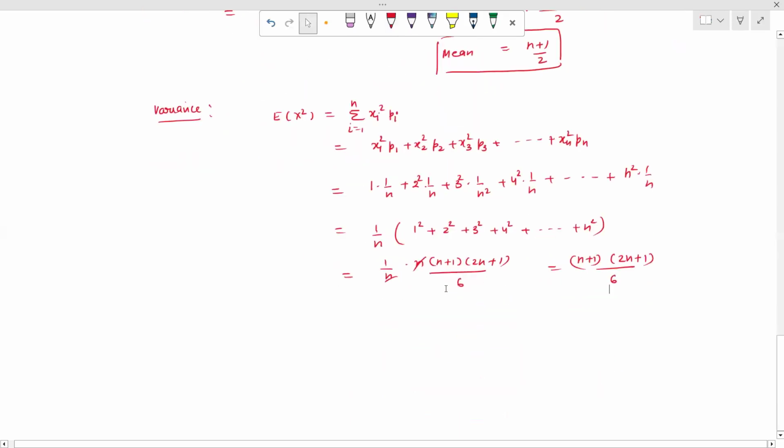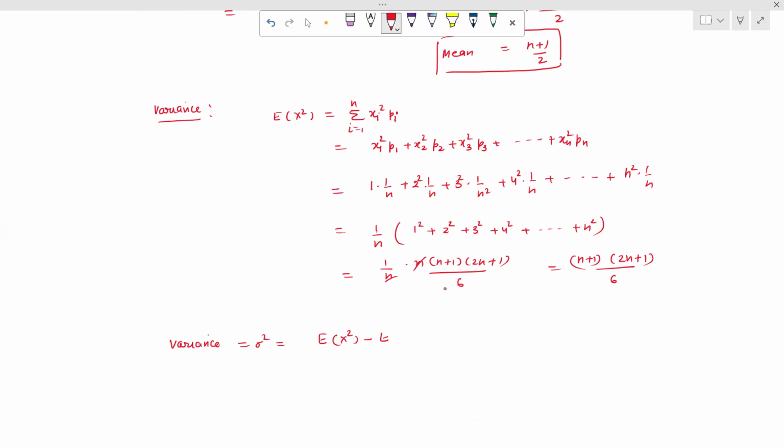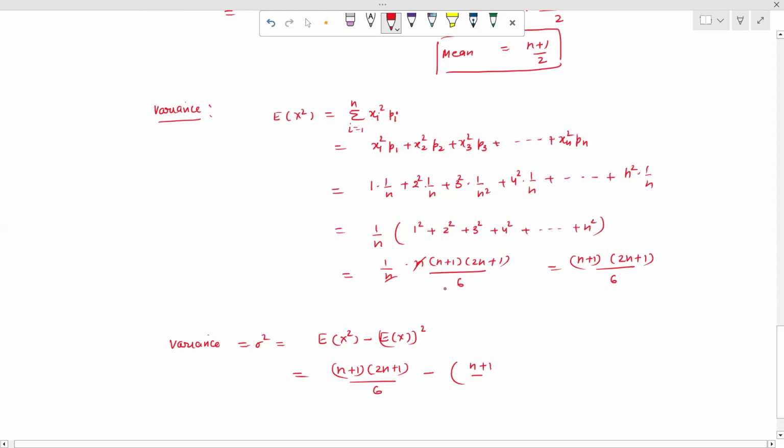So now we calculate the variance. Variance equals sigma square. For sigma square, we have the formula: expectation of x square minus the expectation of x, the whole square. So what is the expectation of x square? This is n plus 1 into 2n plus 1 upon 6 minus n plus 1 upon 2 to the whole square, where this is the expectation of x.